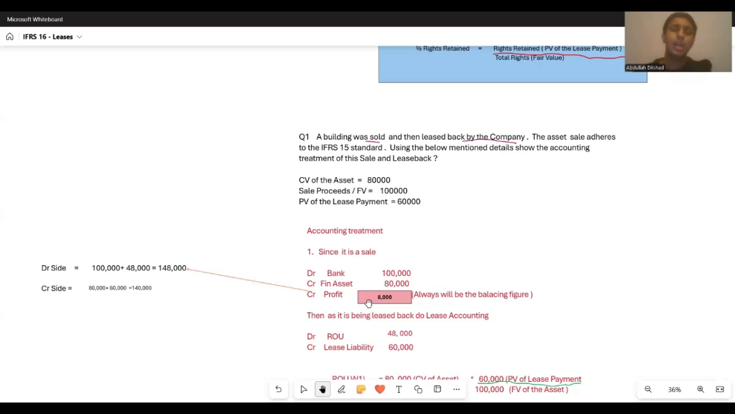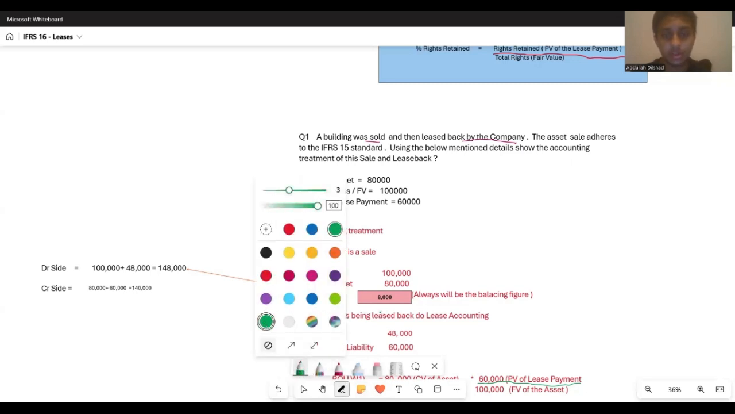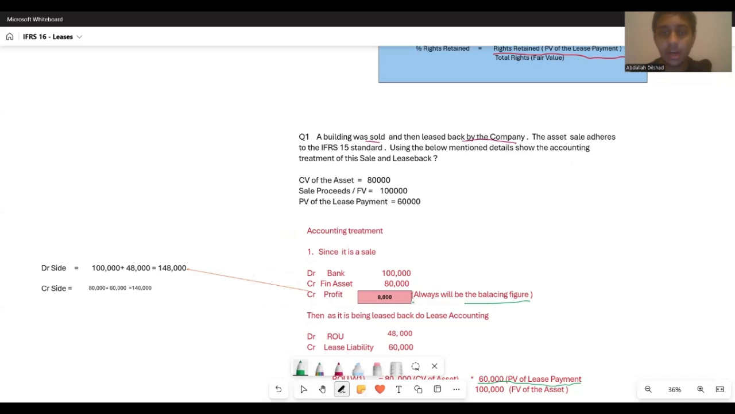Now you might be thinking, 100,000 is the sale and 80,000 is the carrying value, so the profit should have been 20,000. Well, no. In this particular type of question, we will find out whether it's a profit or a loss using something called the balancing figure. Just give me about 3 minutes, I'll be explaining how we arrive at this balancing figure. It's quite simple.